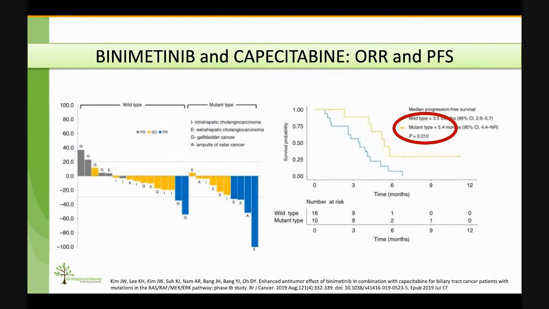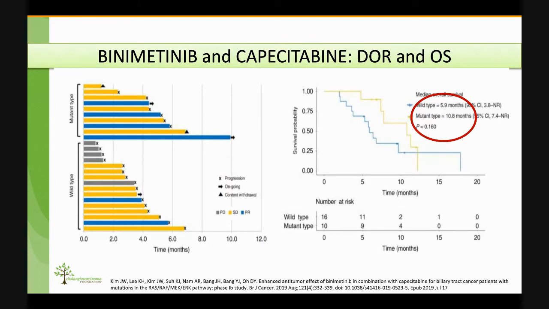In this study, ampullary cancers were included in the cohort of patients. When comparing response rate and progression-free survival, it was higher in patients who had MAP kinase pathway mutations than those patients who had wild-type disease, as shown here. The progression-free survival was statistically significant, 5.4 months in mutant subtype and 3.5 months in the wild type. Similarly, the duration of response and the overall response had a trend towards improvement in outcome for patients who had the mutations compared to those who had wild-type disease. Assessment of response based on the location of the tumor was not reported in this study.